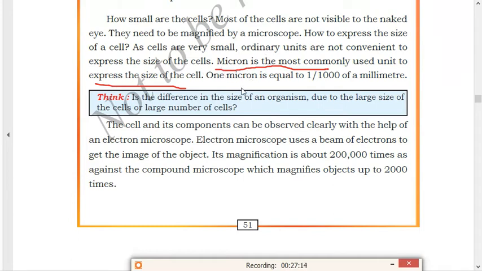1 micron is equal to 1 by 1000 of a millimeter. It is equal to 1 by 1000 of a millimeter. Or you can say 1 micron is also equal to 10 to the power minus 6 meter.